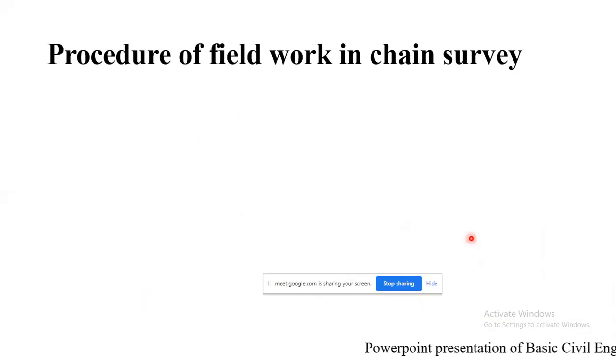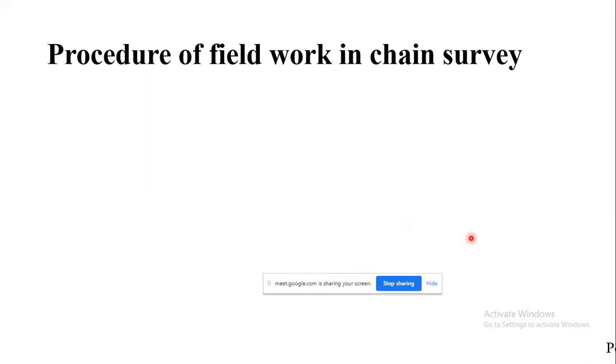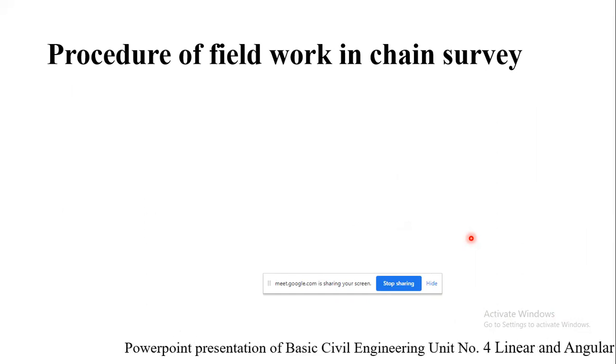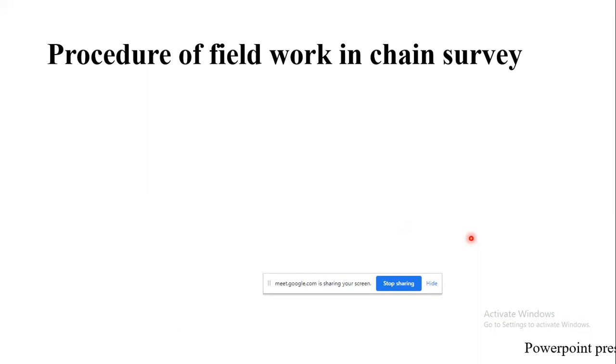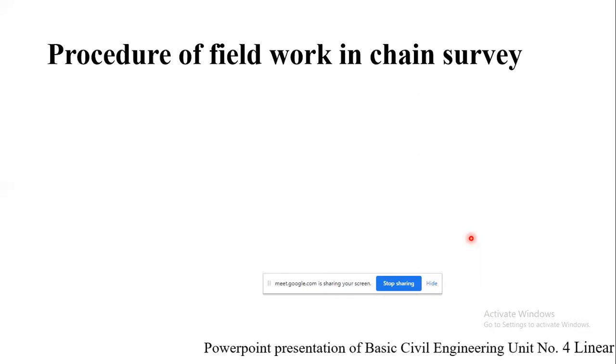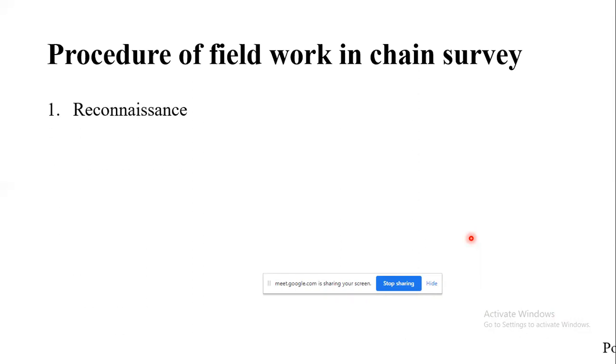After knowing the concept of stations and lines, whether it is a main survey line, subsidiary line, check line or tie line, one should know the procedure to be carried out in the field during chain survey. So the first one is reconnaissance. What do we mean by reconnaissance? It is nothing but the preliminary survey.